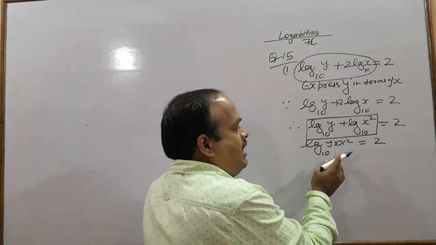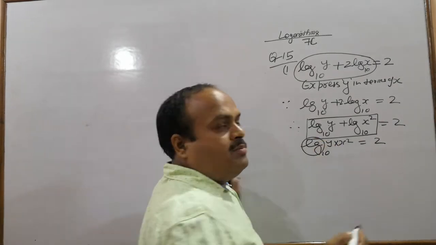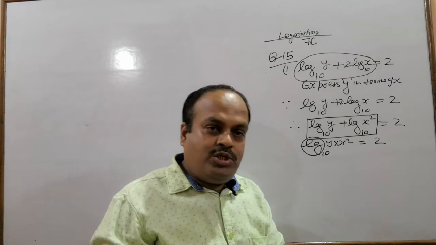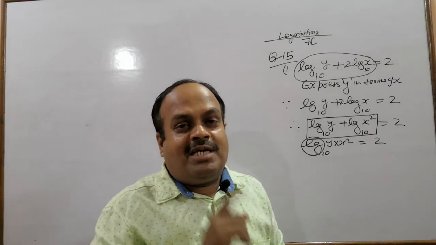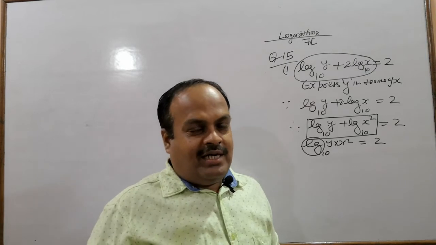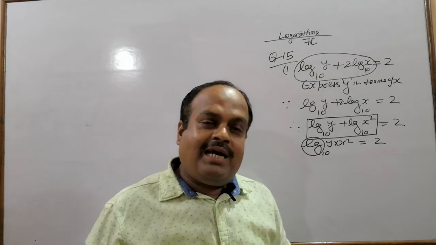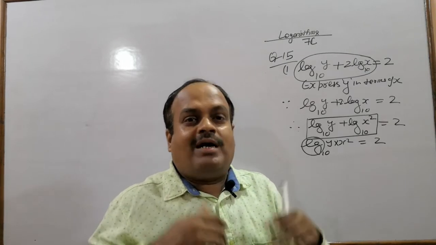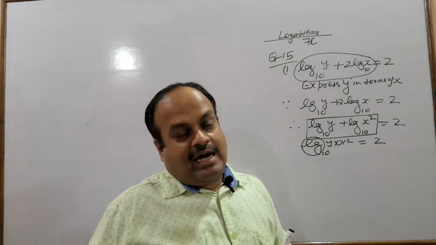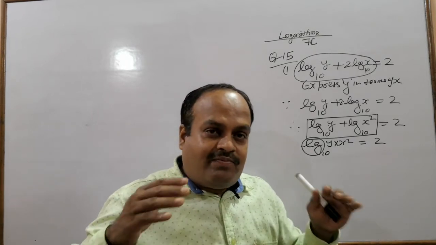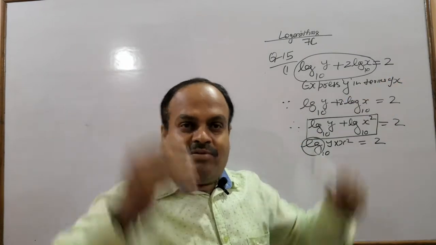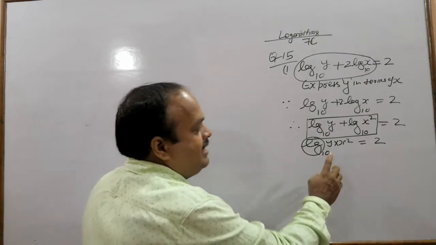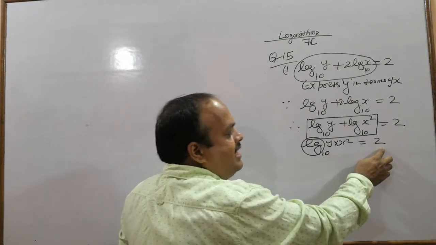Now I will remove this log. To remove this log, I will have to use the process which I have taught to you in exercise 1. Exercise 1 में मैंने पढ़ाया था कि कैसे log को हटाएं. I mean, logarithmic form can be changed to exponential form. कैसे? ये बेस है, ये इंडेक्स है.